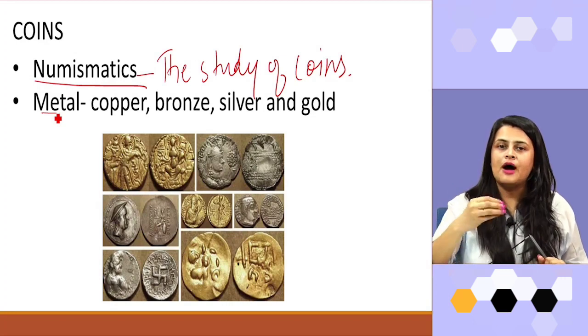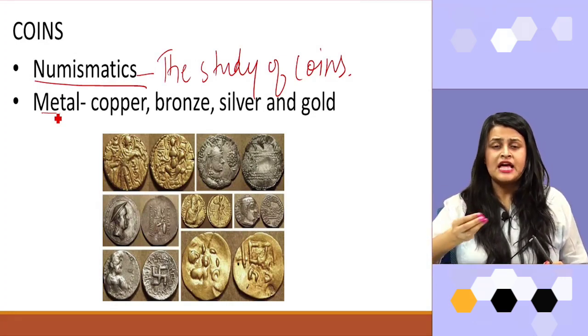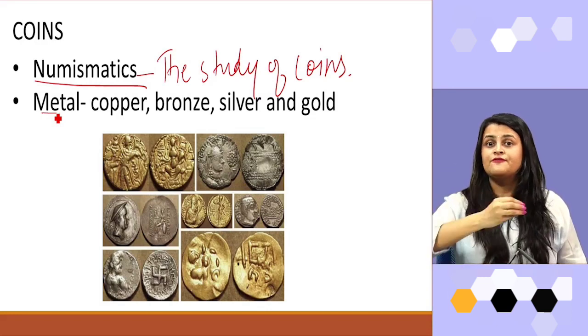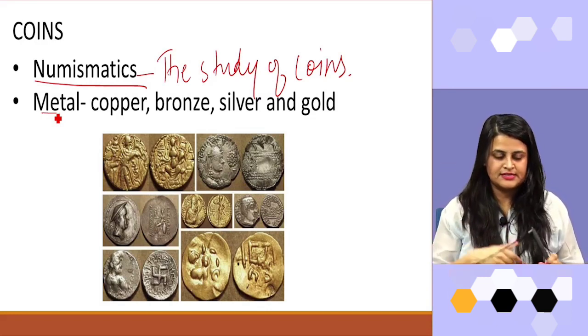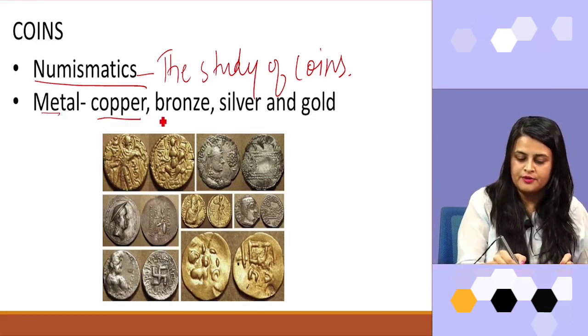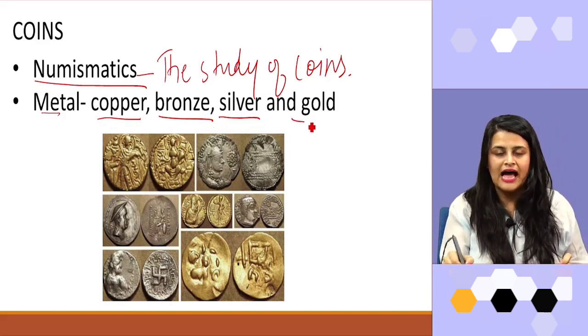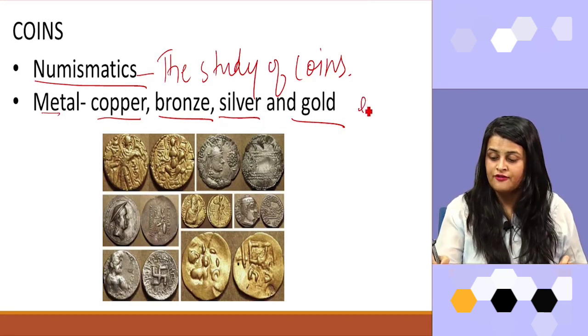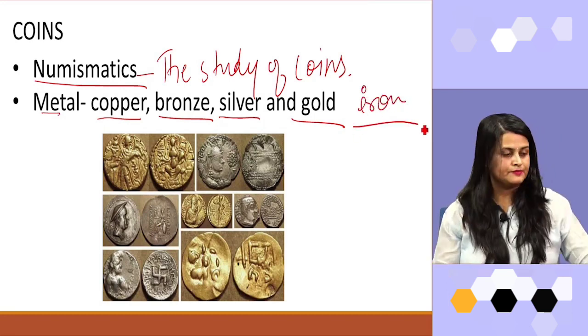So when we talk about the ancient Indian coins, we have found a number of coins, and those coins were found in different types of metals like copper, bronze, silver and gold. We also have found coins of iron.